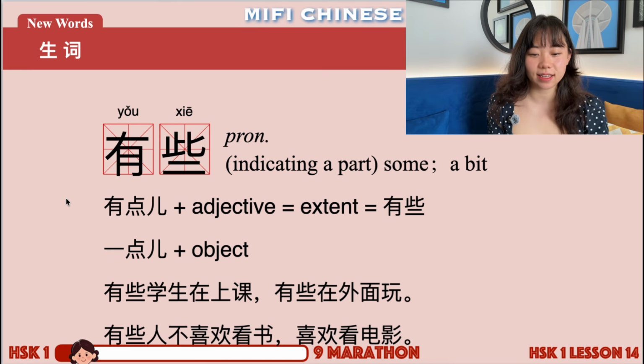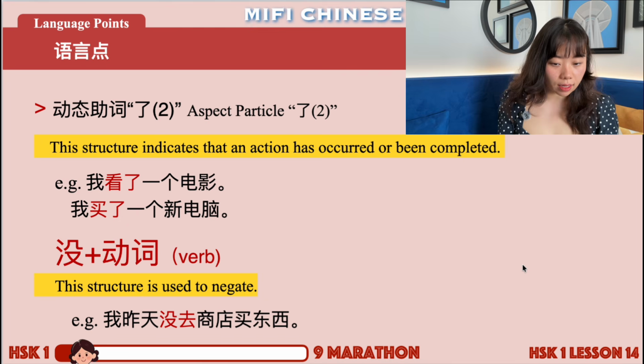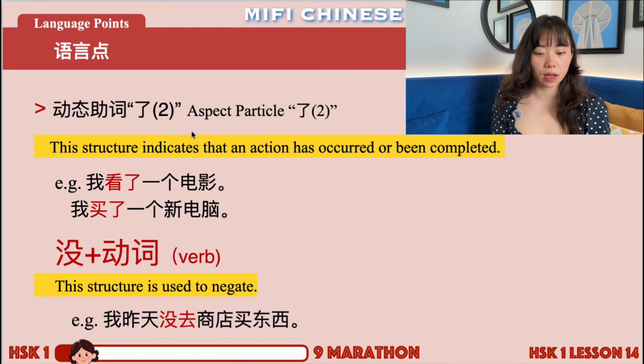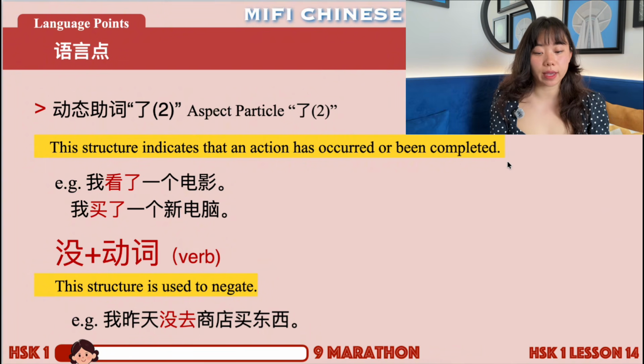Okay, very good. Next one, the first language point of this lesson. Let's see the second meaning of 了, the aspect particle 了. The definition is this structure indicates that an action has occurred or been completed. What does it mean? Let's see with an example.